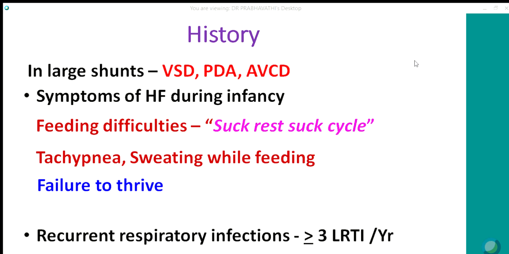Moderate to large VSDs can also have recurrent respiratory infections, the definition of which is 3 or more lower respiratory tract infections per year, which need antibiotic therapy without hospitalization.